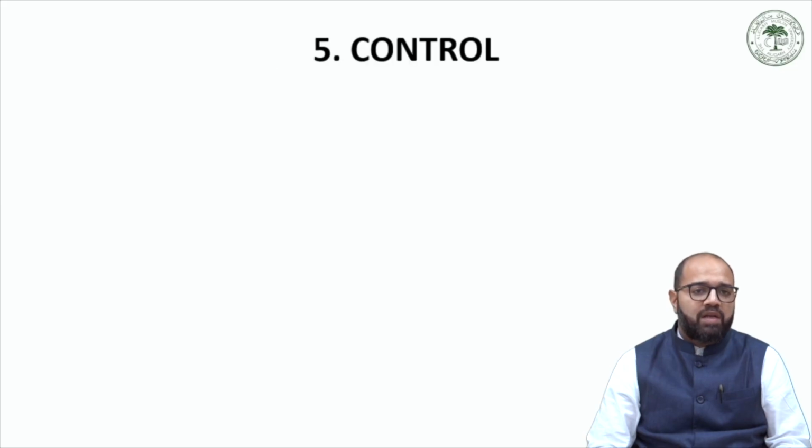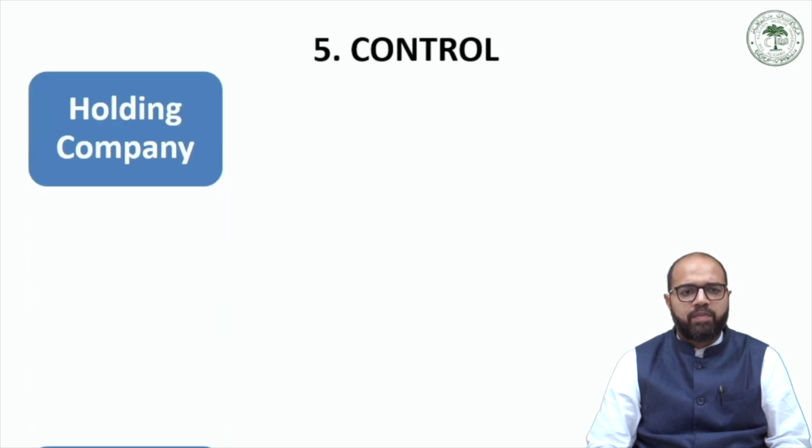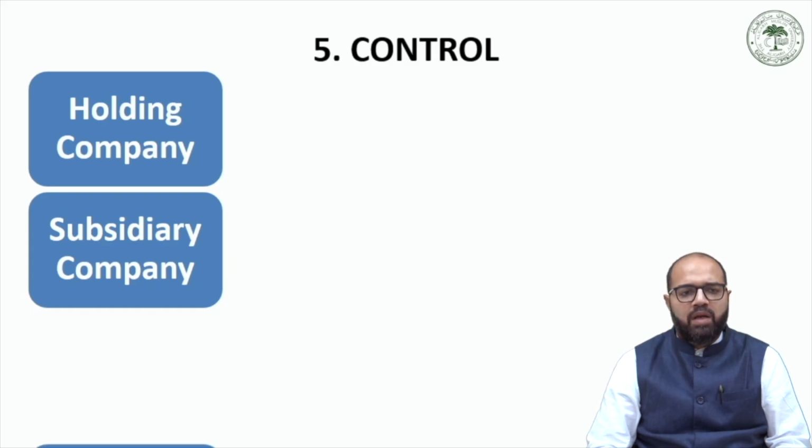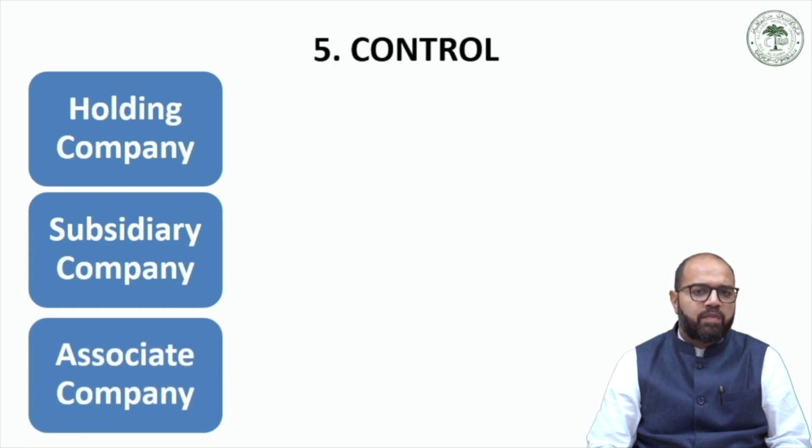So taking up the classification of control first, this is the fifth classification that we are taking up. Now under this classification head, we have three kinds of companies, namely a holding company, a subsidiary company, and an associate company. Before we begin on the description of these three kinds of companies, it is to be noted that the words holding, subsidiary, and associate, they are comparative and relative terms. This means that they are used in relation to other terms.